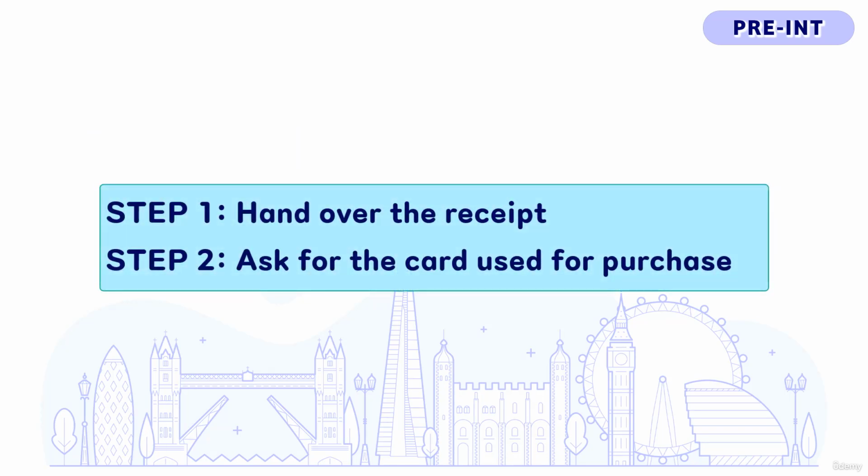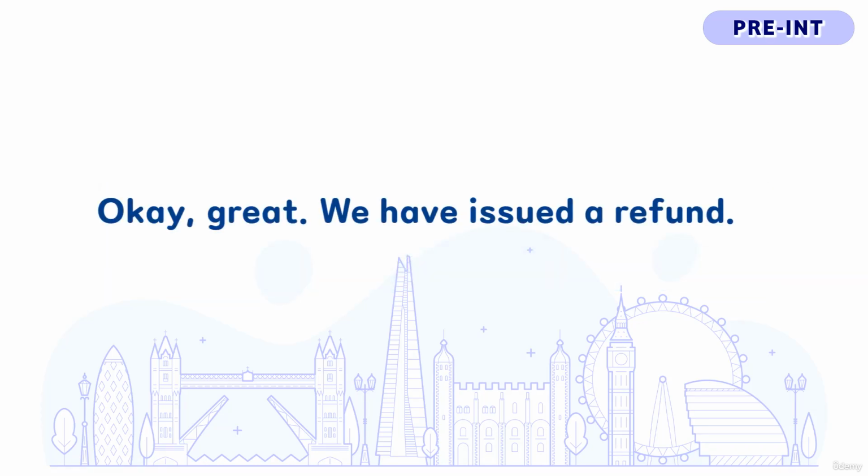Finally, once you have handed over the receipt, the shop worker may also ask you to see the card used to buy the items in the receipt. And once the refund has been completed, the worker might say this. Okay, great, we have issued a refund. The first part of this line, okay, great, is to tell the customer that the process has been completed without any trouble. Then we say the second sentence to explain what has been done.